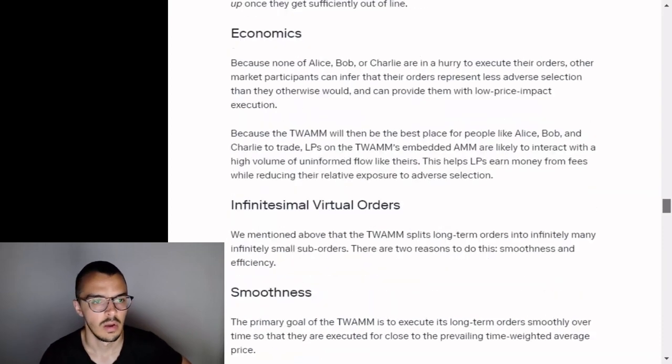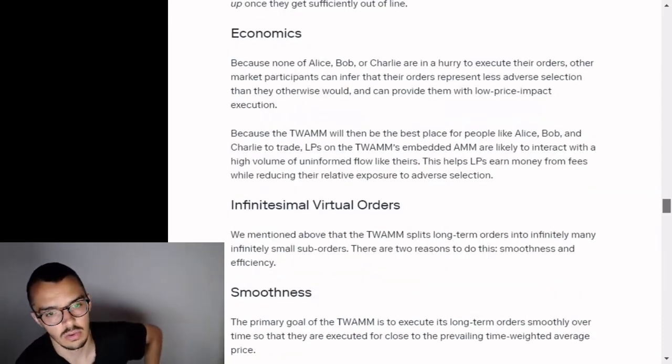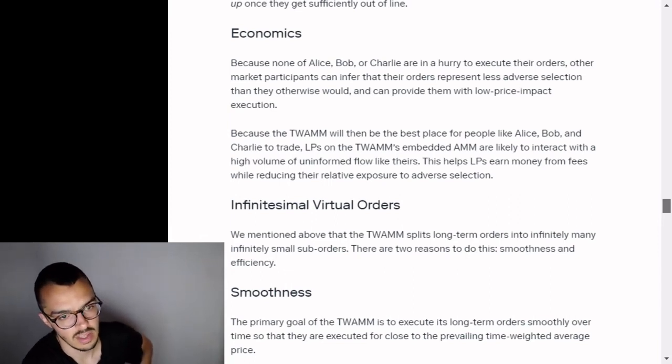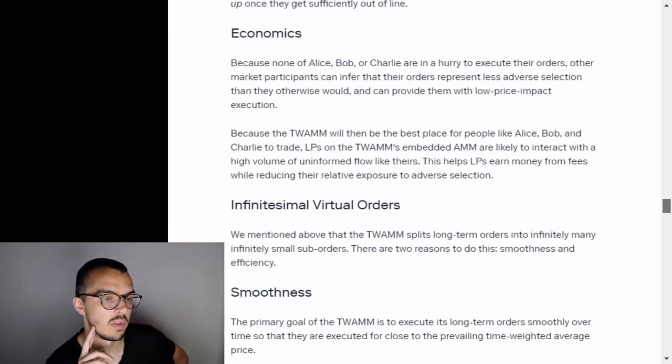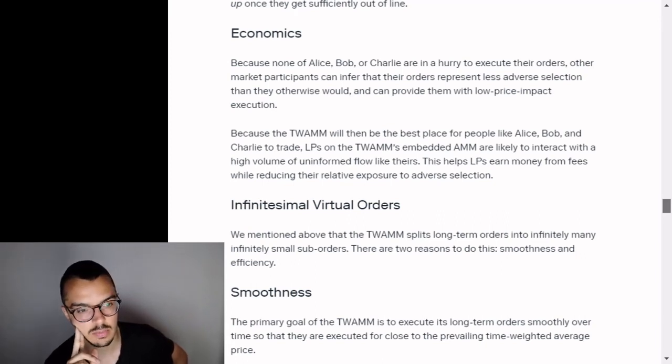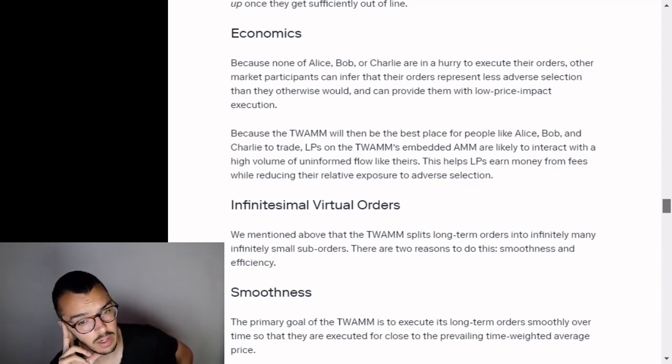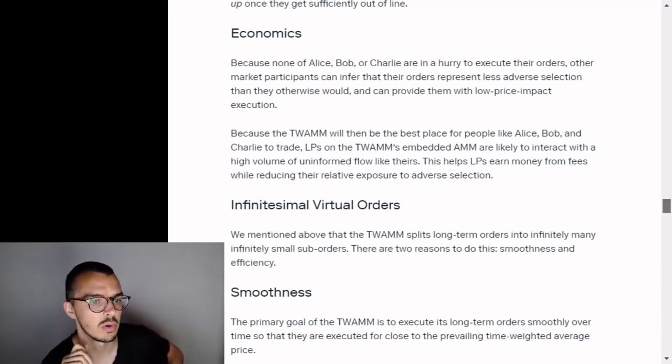Economics. Because none of Alice, Bob, or Charlie are in a hurry to execute their orders, other market participants can infer that their orders represent less adverse selection than they otherwise would, and can provide them with low price impact execution. Because the TWAMM will then be the best place for people like Alice, Bob, and Charlie to trade, LPs on the TWAMM's embedded AMM are likely to interact with a high volume of uninformed flow like theirs. This helps LPs earn money from fees while reducing their relative exposure to adverse selection.